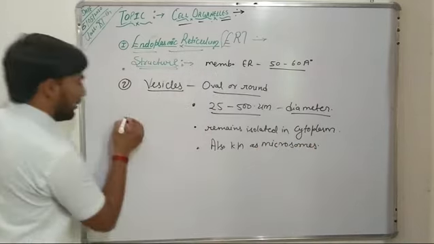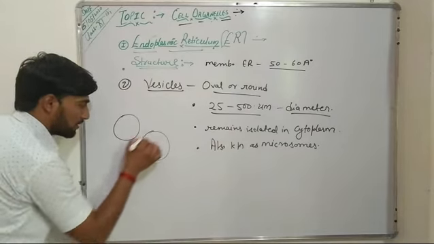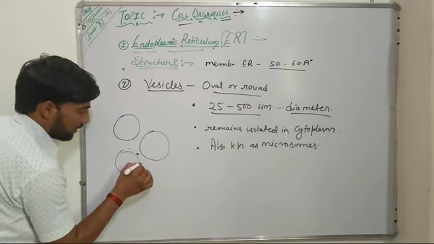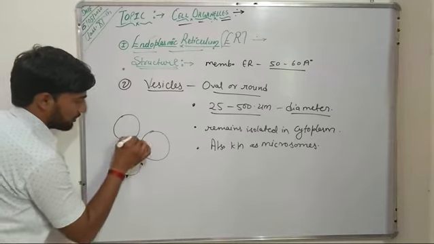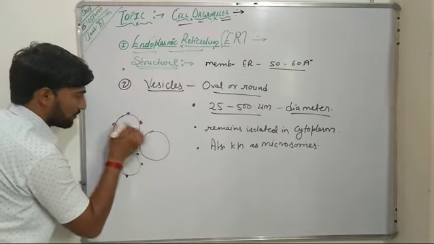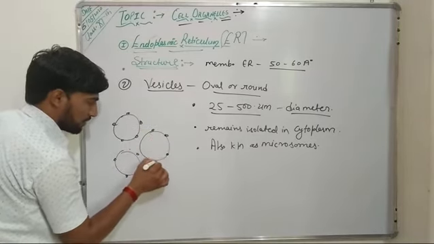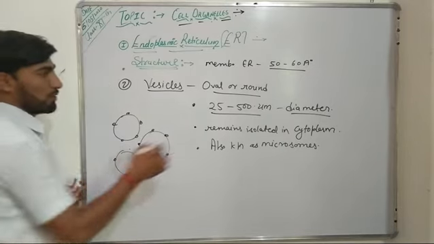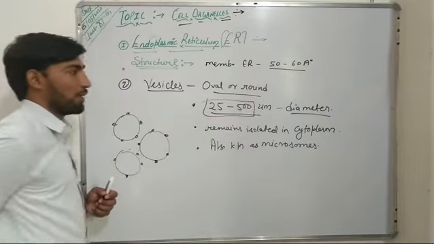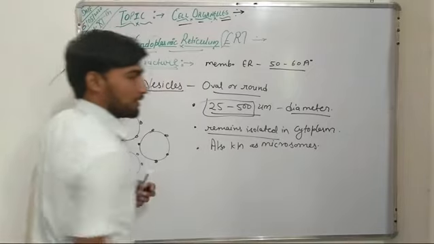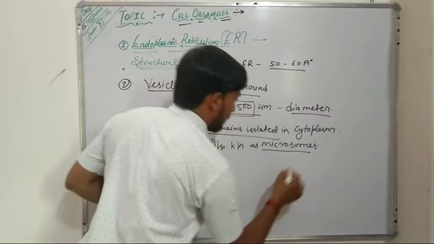So they are oval or round shaped bodies like this, containing the ribosomes on their surface. So these are the vesicles, which are oval or round shaped bodies with a diameter of 25 to 500 micrometer. They remain isolated in the cytoplasm, so they are known as microsomes.